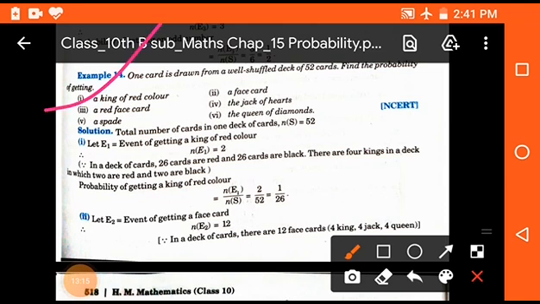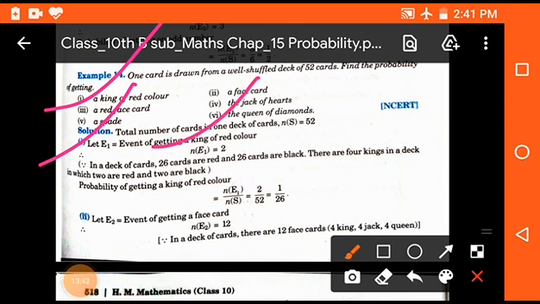Okay students, now take another example. One card is drawn from a well shuffled deck of 52 cards. Find the probability of getting a king of red color, a face card, a red face card, the jack of hearts, a spade, and the queen of diamond. So first, E1 is the event of getting a king of red color. So there are two red colors, so the kings will be 2.